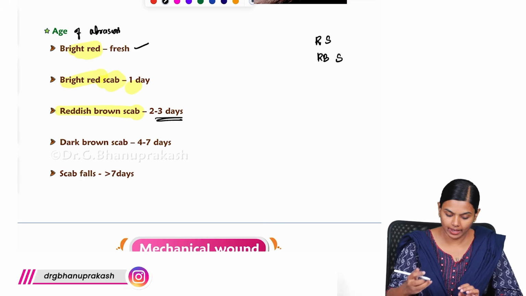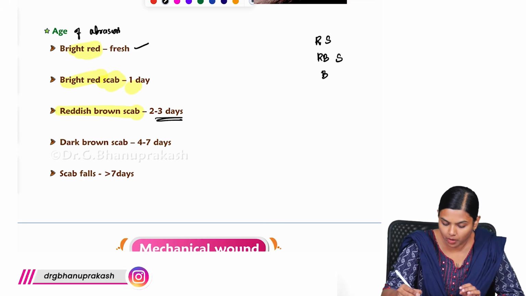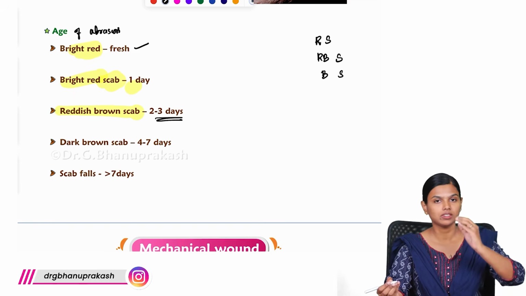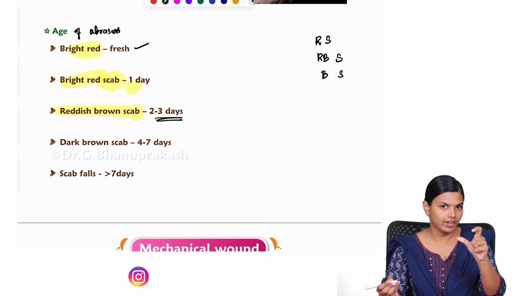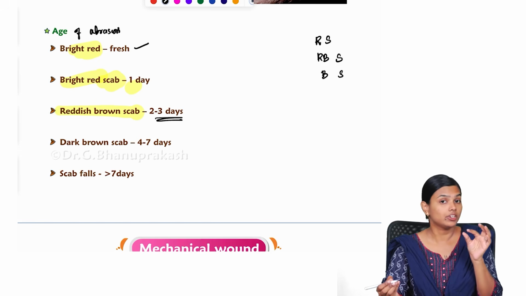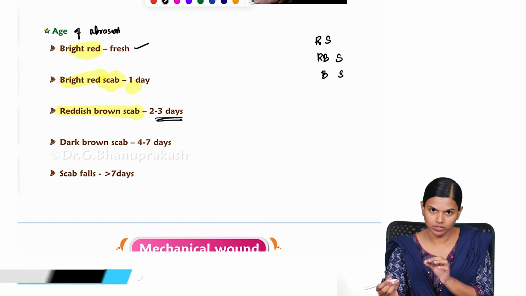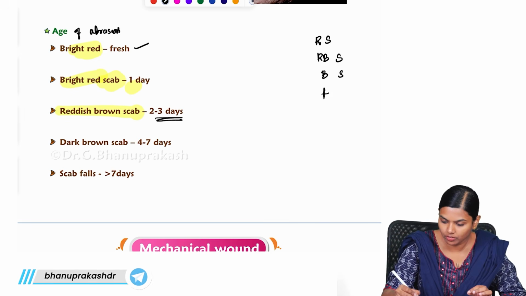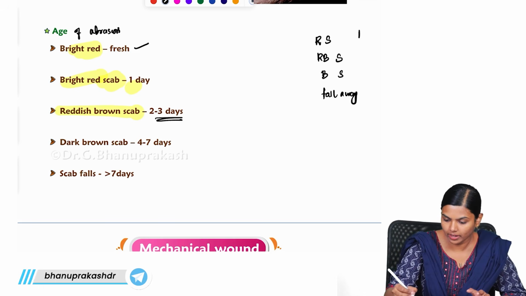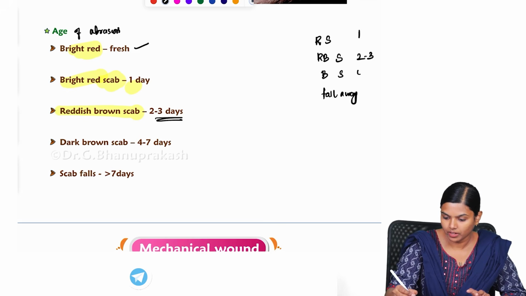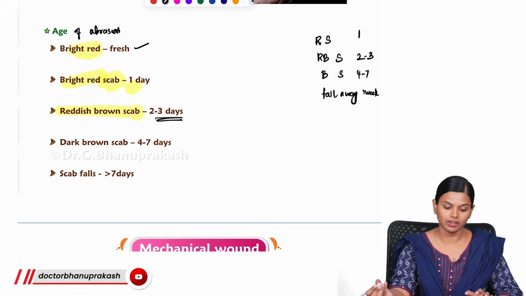Then you will again become dark brown. Scab will remain. Once the scab has come, till it resolves off, it will be there. So, red scab, reddish brown scab, then brown scab, finally it will fall. The scab will fall away. So, fresh is first, then you have 1 day, 2 to 3, then 4 to 1 week, then 1 week. So, this is the time period.